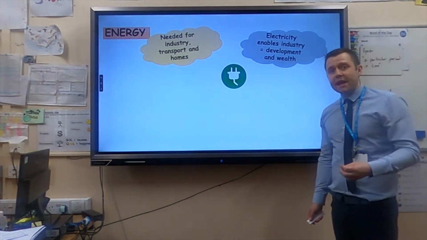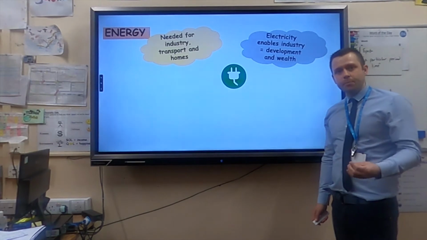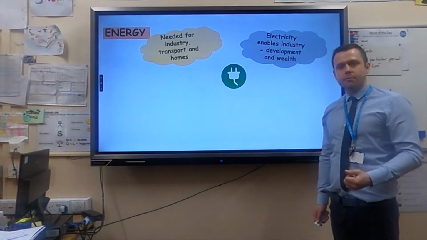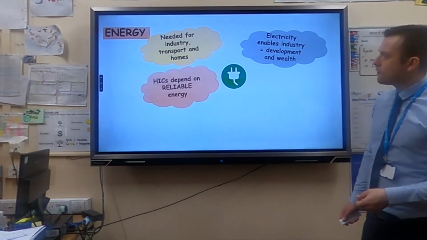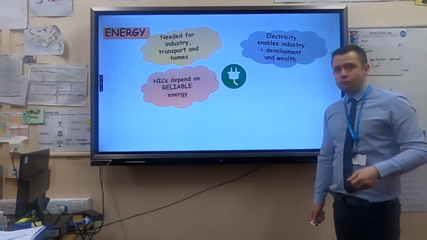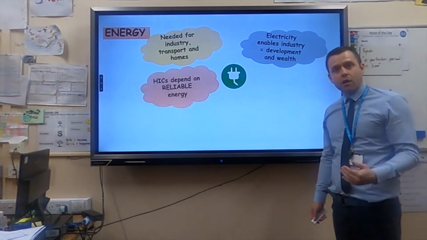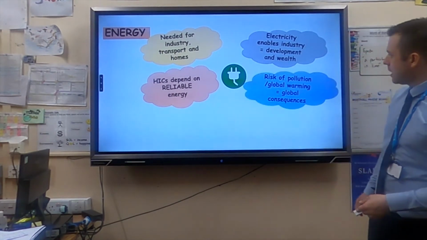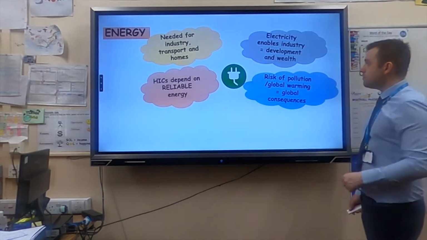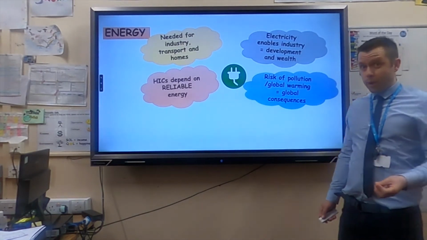If you have got a good energy supply, industry can develop, which means GNI in a country can improve, which means countries can get wealthier. You depend on reliable energy. Like now, I've got no fear that this light's going to go off because we have got a reliable energy supply in England. Risk of polluting, global warming, we do have to be wary of this.